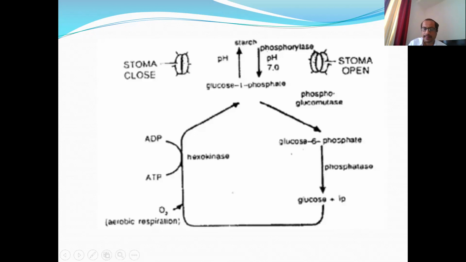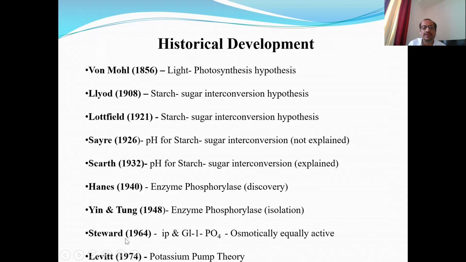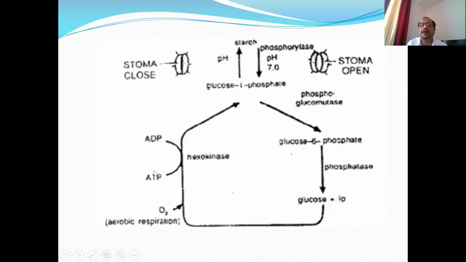Then came scientist Steward, who proposed a slightly modified version of all these ideas. According to him, conversion only up to glucose 1-phosphate is not sufficient, but glucose 1-phosphate has to be converted to glucose 6-phosphate with the help of the enzyme phosphoglucomutase. This is just an isomerization reaction. Then glucose 6-phosphate dissociates into glucose and inorganic phosphate with the help of the enzyme phosphatase. Now, glucose and inorganic phosphate are both osmotically active, and together they can increase the osmotic concentration. So when the osmotic concentration of the cell sap of the guard cell increases, what happens?